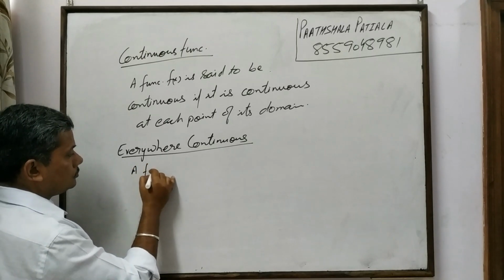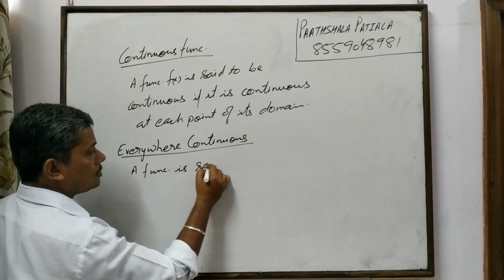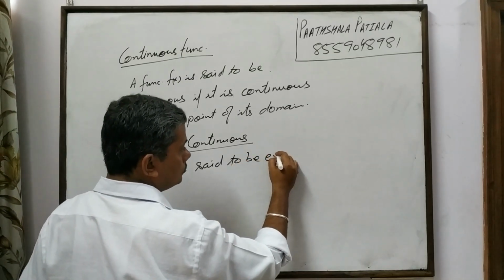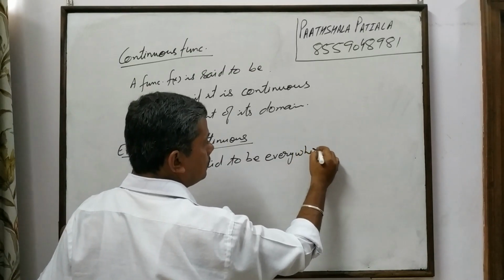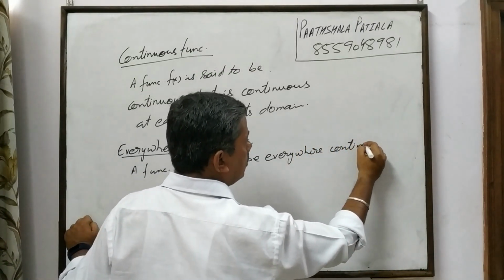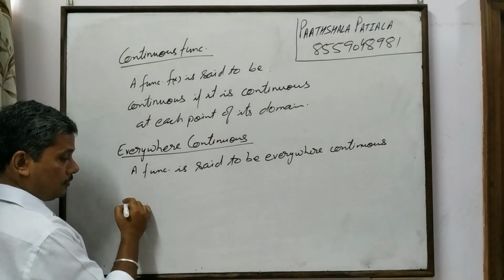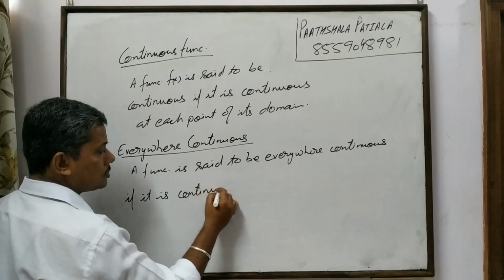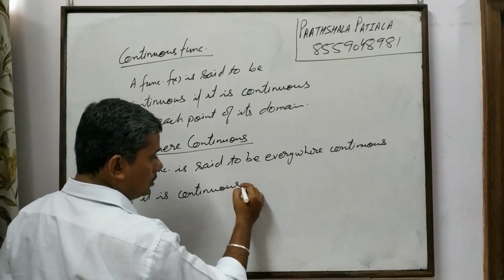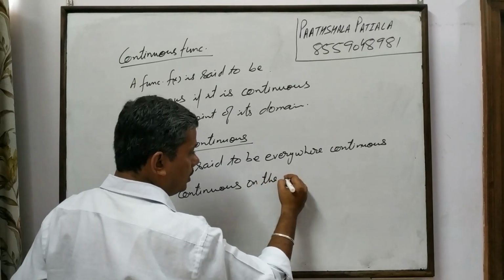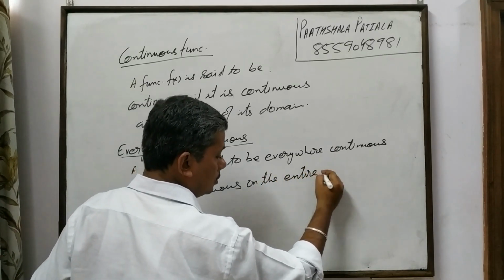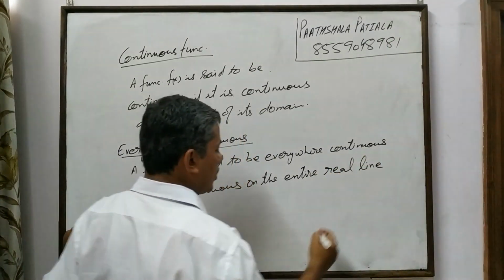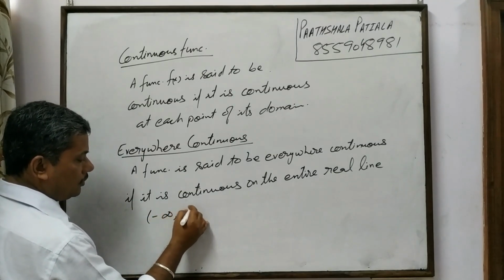A function is said to be everywhere continuous if it is continuous on the entire real line, minus infinity to infinity.